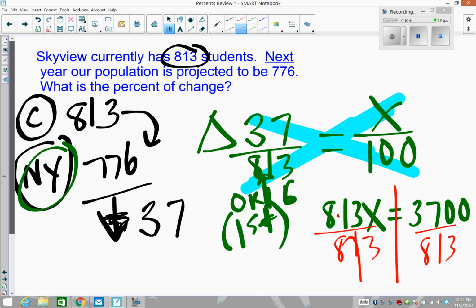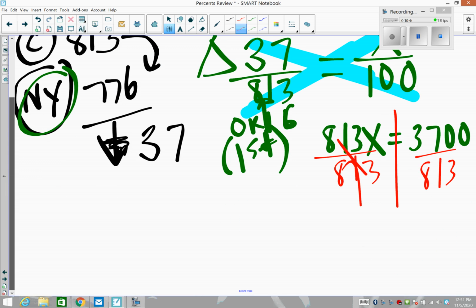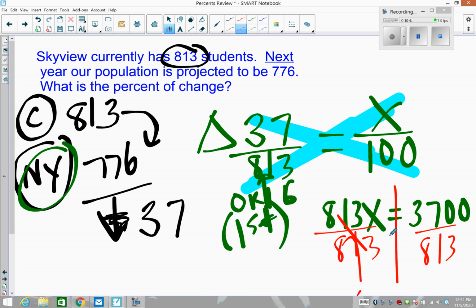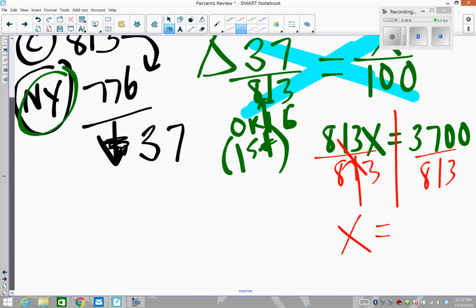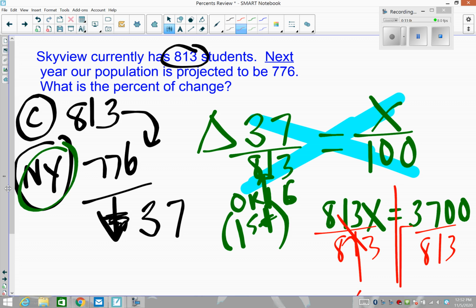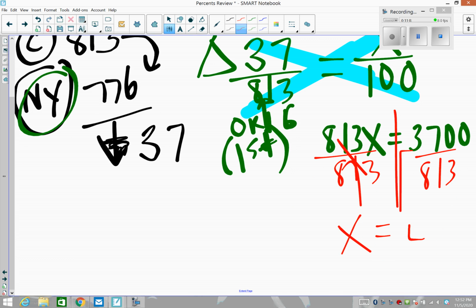And we end up with x is equal to 3,700 divided by 813. And if I round it, that's 4.55% of our students would be decreasing.